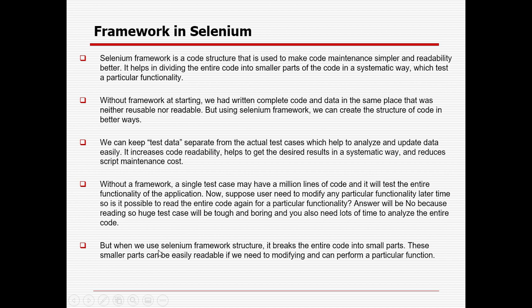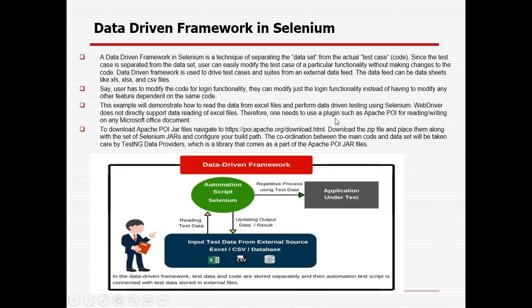When we use the Selenium structure, it breaks the entire code into smaller parts. Whenever we use it, the smaller parts can be easily readable, and in case we are trying to identify a particular function and update it, we can easily do it. I already mentioned there are three types of important frameworks I will be discussing here: data driven, keyword driven and hybrid, right?